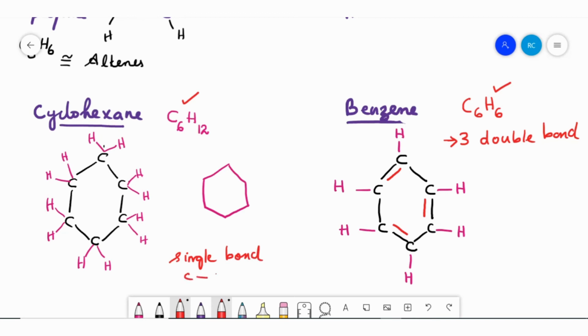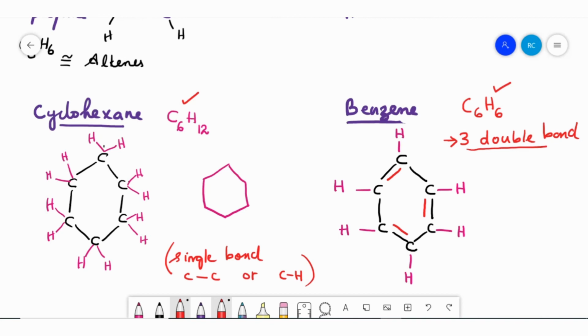But in the case of benzene there are 6 hydrogen atoms and 6 carbon atoms, and we have 3 double bonds in alternate positions in the benzene molecule.